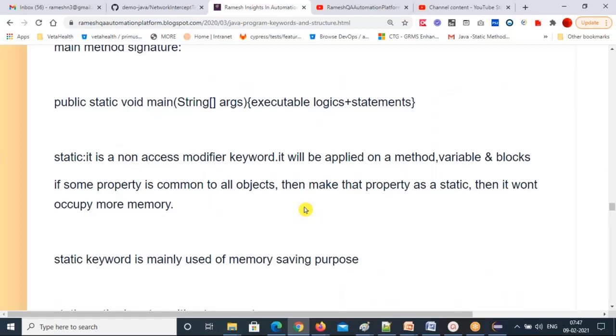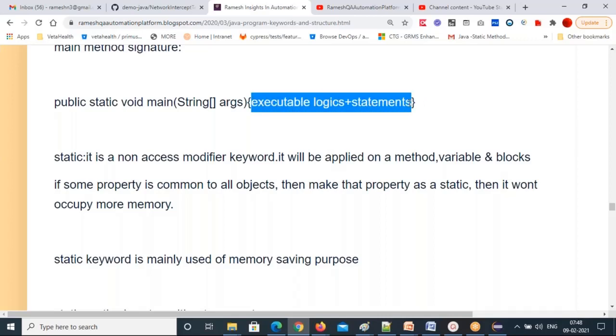What is the main method structure? Public static void main(String[] args). This is the main method structure. This is the unchangeable portion, and in the curly braces region, whatever you write will be executed. You can write other methods, but you should call them here only. You need to call the method name here, and then only that code will execute. So that's what a main method is.